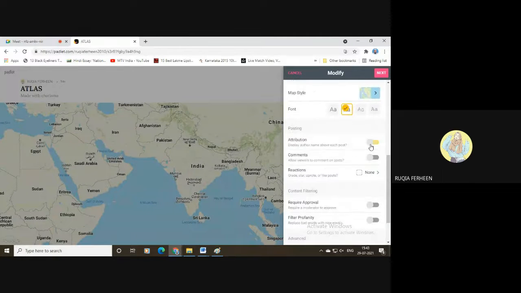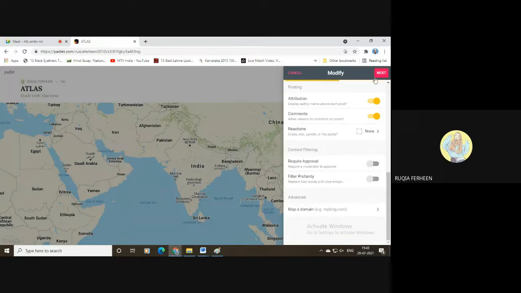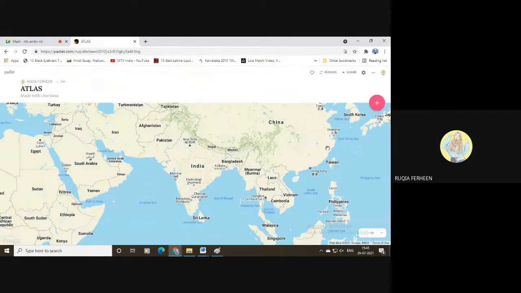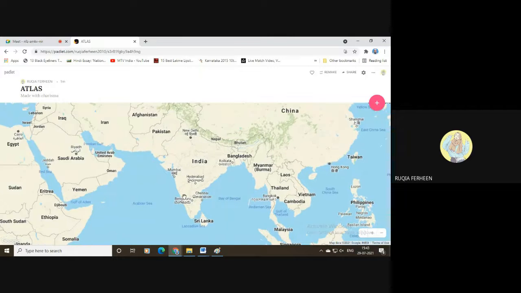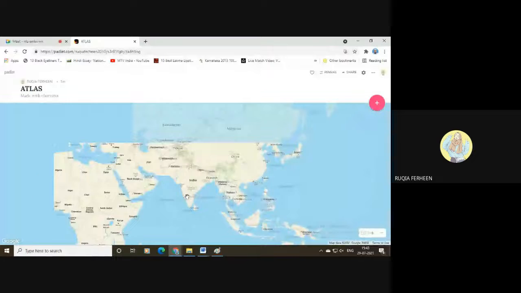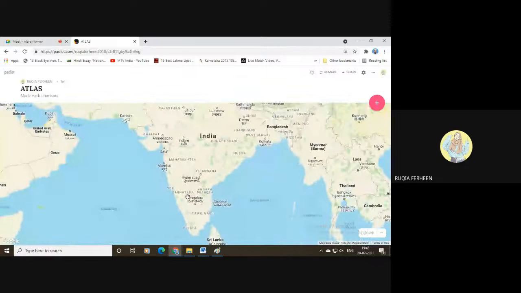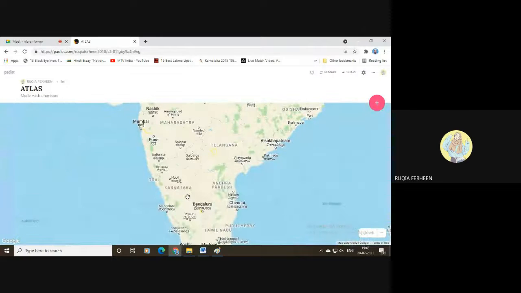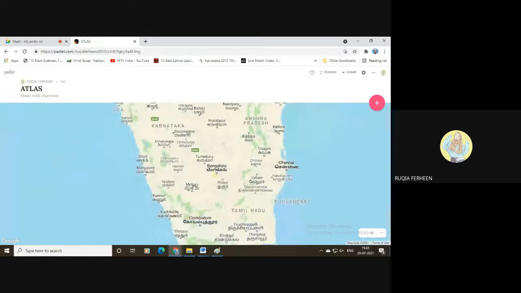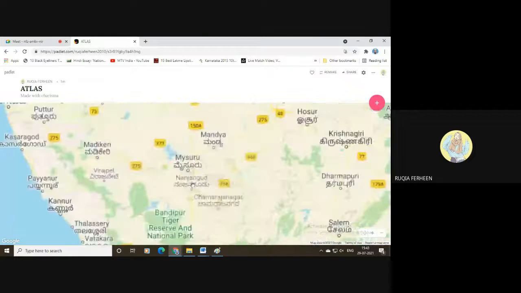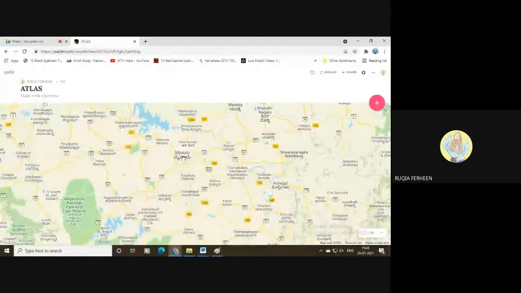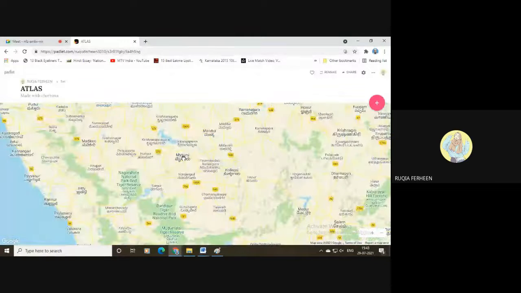Font needed, comments also needed. Yeah, the next one. Start post. I'll select our city first. You just see, this is how it will appear. You just need to zoom in to the area where you want to pin the post. See, I want to pin the post in Mysore. And once you see Mysore, just double click on Mysore.